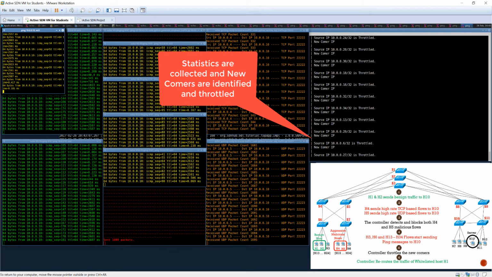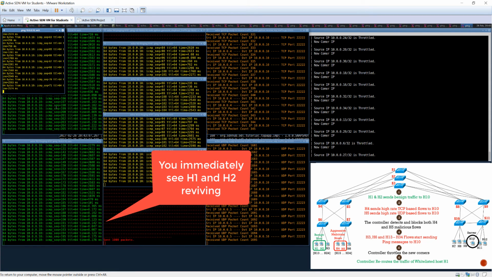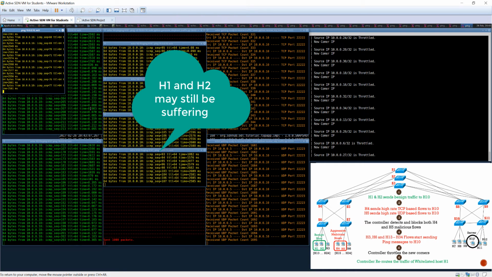So statistics are collected and newcomers are identified and throttled, and you immediately see its effect on RTT: they are segregated and now they are competing with each other for the bandwidth. Sometimes, even though we have isolated them, there may still be an effect. In this demo they have been completely isolated, but the controller will still see some packet losses.